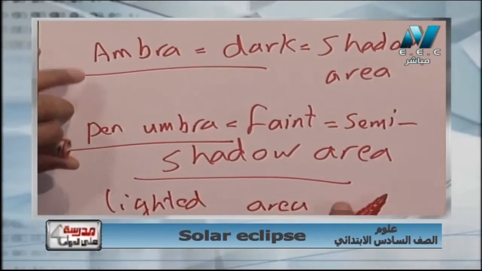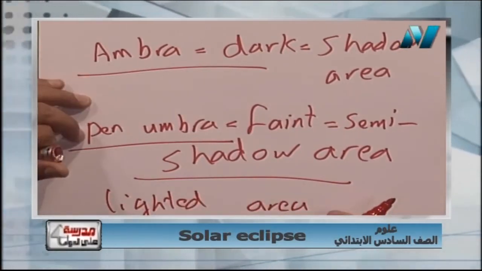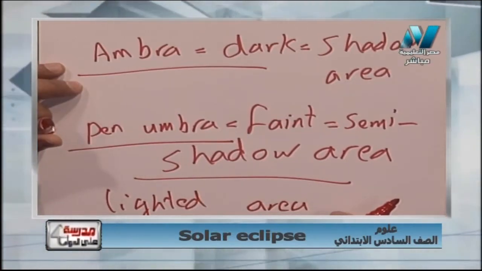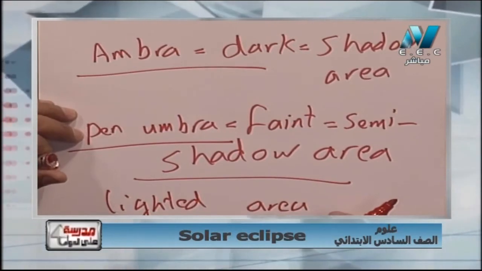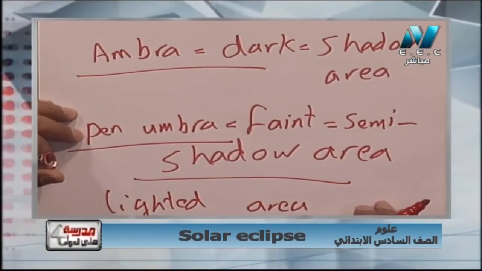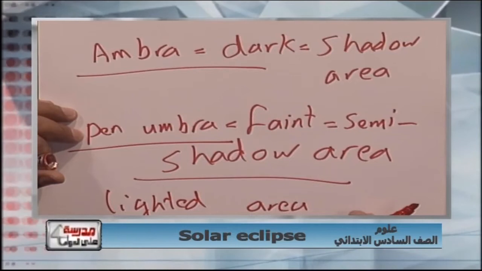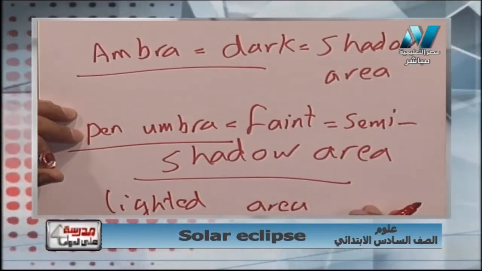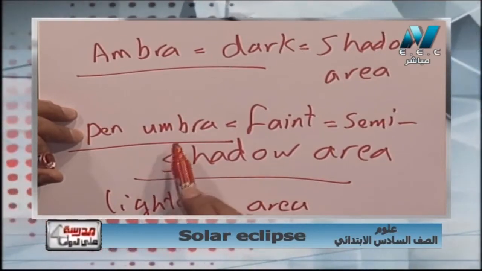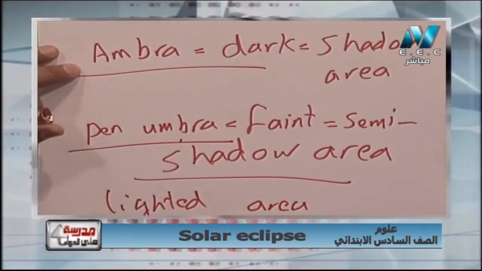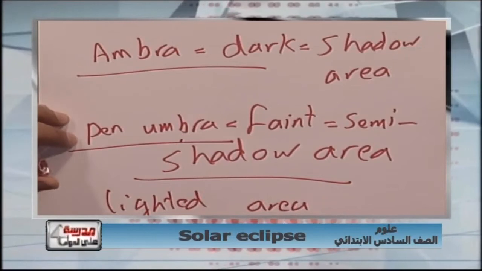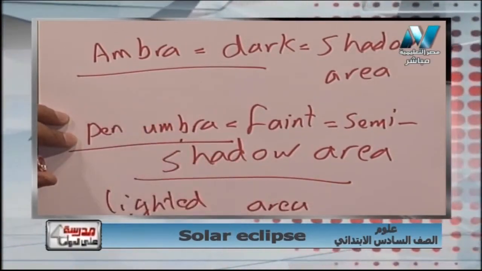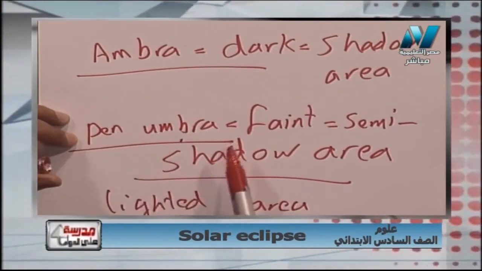Okay, we have umbra area, penumbra, and lighted area. Umbra: the sun rays can't reach this region. Penumbra: just faint. Some sun rays reach, but in a faint way, a semi-shaded area, not very dark. And this penumbra lies between umbra and the lighted area. So if I ask you about the area that lies between umbra and lighted area, it is penumbra area.